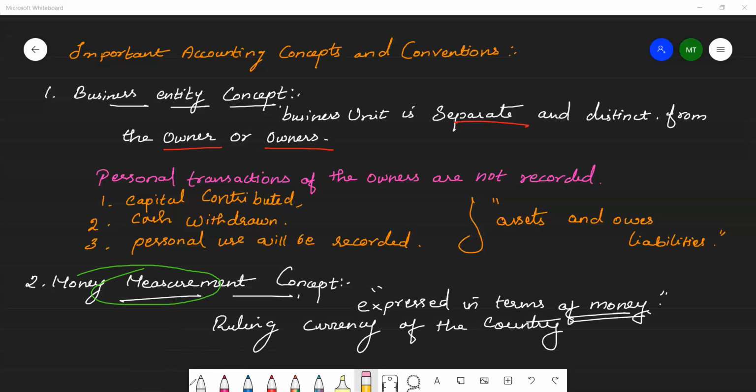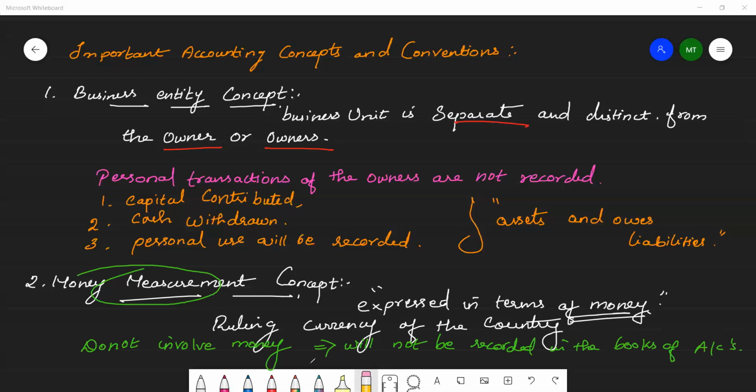Okay, transactions that do not involve money will not be recorded in the books of accounts. Next example: working conditions in a workplace, strike by employees, efficiency of management, etc.